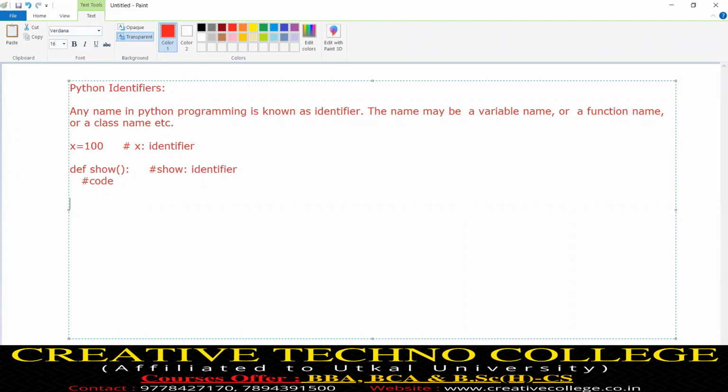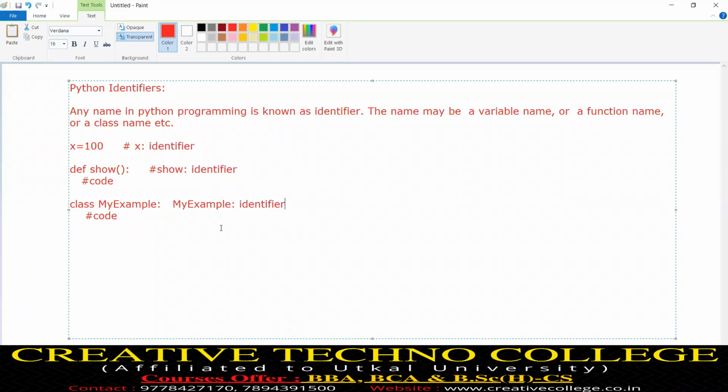Later on we will know about class names. Suppose I write class MyExample and some code. Later on we will know. So the class name is MyExample. This is an identifier. Okay, so any name in Python programming is called an identifier. The name may be a variable name, a function name, a class name, any name that will be considered as an identifier.